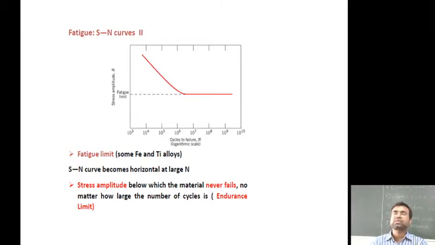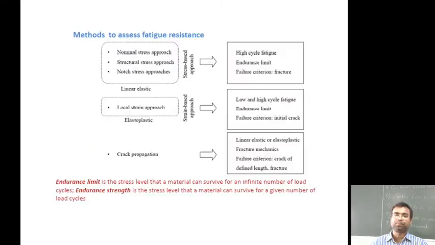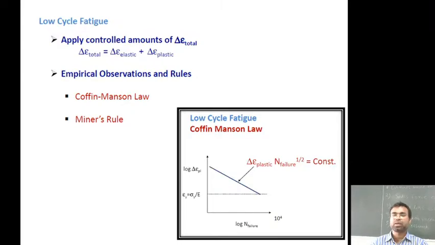So the stress plays a very vital role in the fracture of the material. In this fatigue strength, the stress at which fracture occurs after a specified number of cycles, that is 10 to the power 7 maximum. And the fatigue life is the number of cycles to fail at a specific stress level. And these are the factors which are defined here by these particular equations.